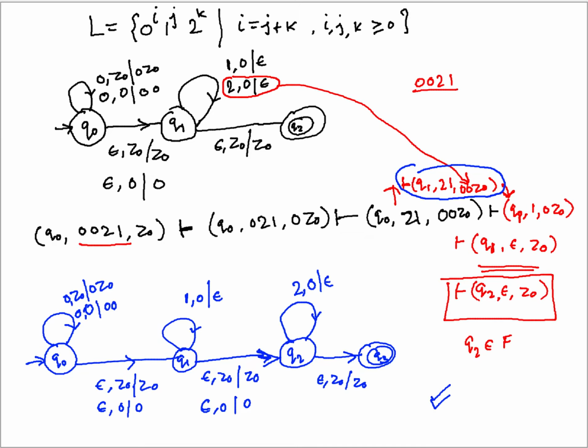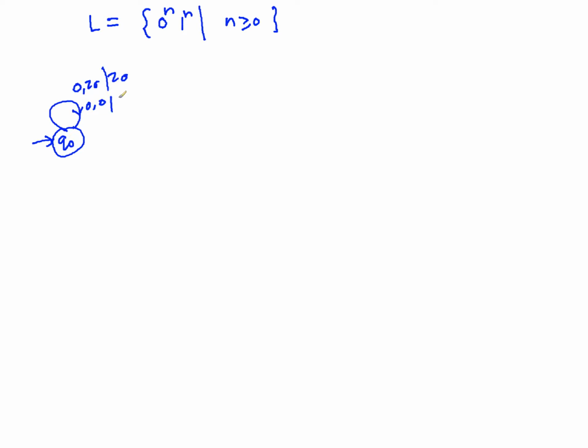Let's take another example. Let's say the language is a very simple language, 0 to the power n, 1 to the power n, such that n is greater than or equal to 0. Now for this language, if you have to design the PDA, I think it's very easy. At the start state Q0, you just add all the zeros on the stack. So Q0, Z0, Z0, and if you get zeros, you keep adding them and transiting.